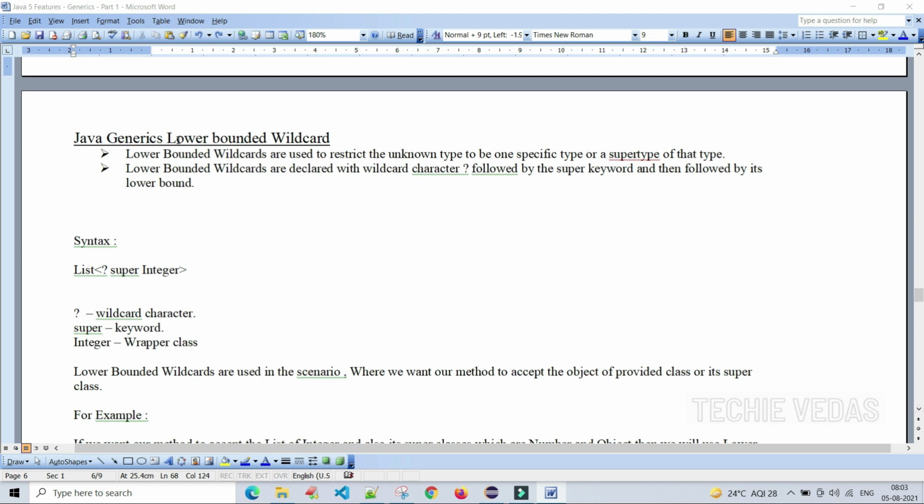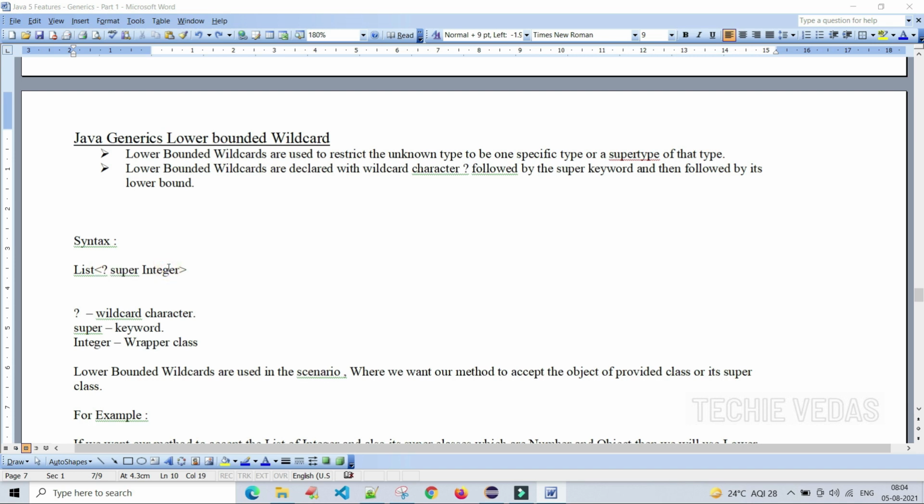Let's see the lower bounded wildcard. So far we have discussed the upper bounded wildcard and the unbounded wildcard. Now we are going to discuss the lower bounded wildcard. Lower bounded wildcards are used to restrict the unknown type to be a specific type or a super type. If you are using the lower bounded wildcard, it will allow the same type you have mentioned there. See here, this is the syntax. We can say that this is the lower bounded wildcard.